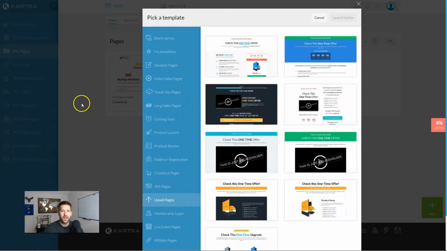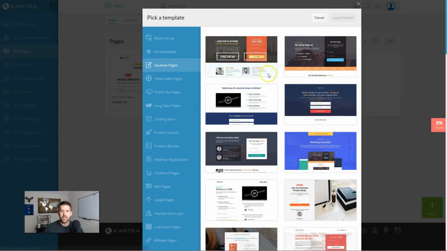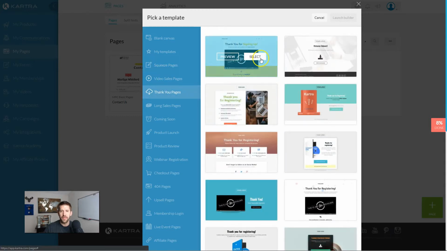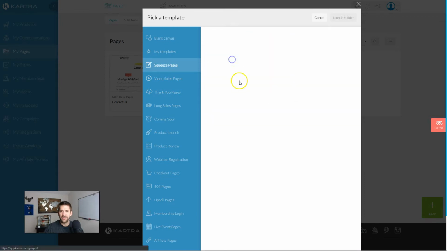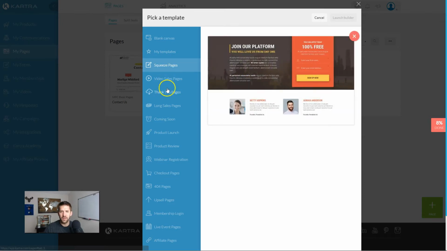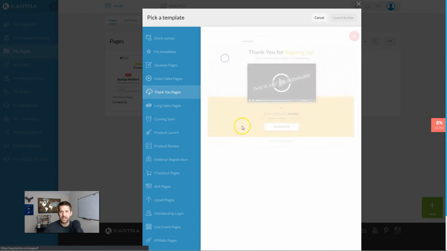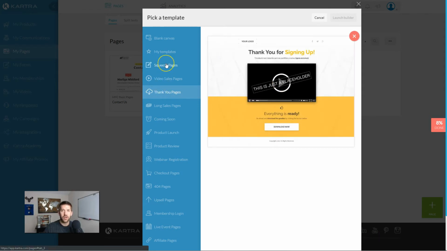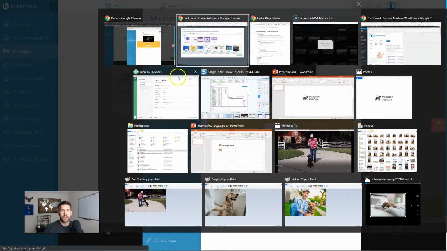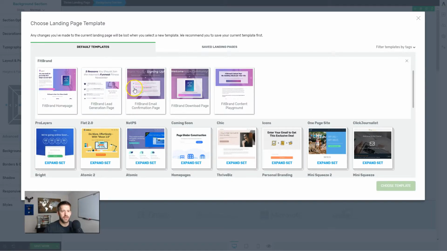So with Kartra, if I go and find a nice squeeze page here, now the burden's on me to figure out what the best thank you page is to match that. Obviously, this one and this one, they don't work too well together. This is red and yellow, and this thank you page has no red on it anywhere. So you're going to do a little bit more hunting and pecking to get everything that looks exactly right.